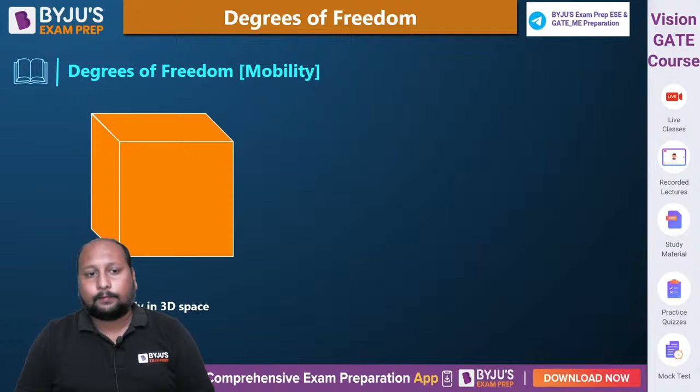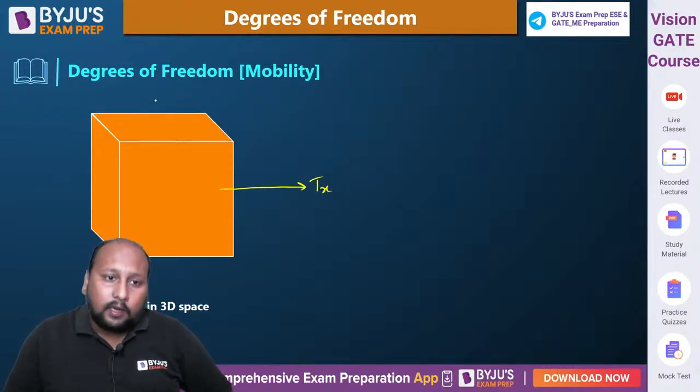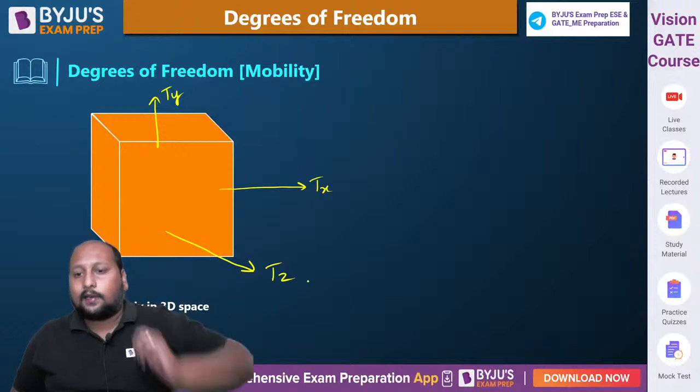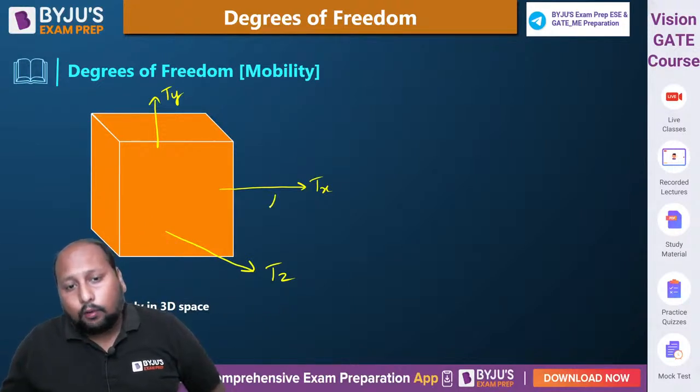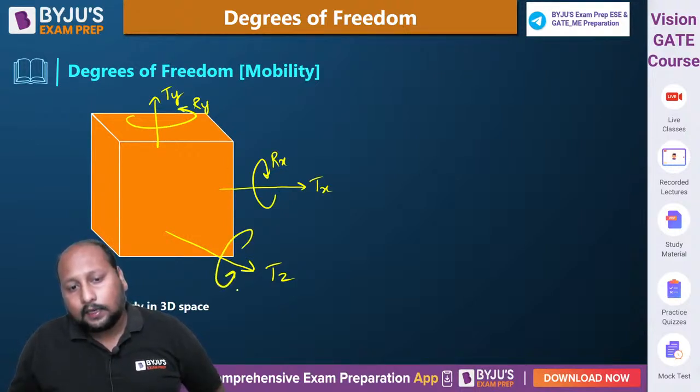Yes everyone. If I say, in the 3 dimensional axes, क्योंकि 3D space में रखा गया है, I can say this body can have a translatory motion along the x direction, this body can have a translatory motion along the y direction, this body can have a translatory motion along the z direction. 3 translatory motions. It can have a rotation along the x direction, as it can have rotation about the y direction, and it can have a rotation about the z direction.